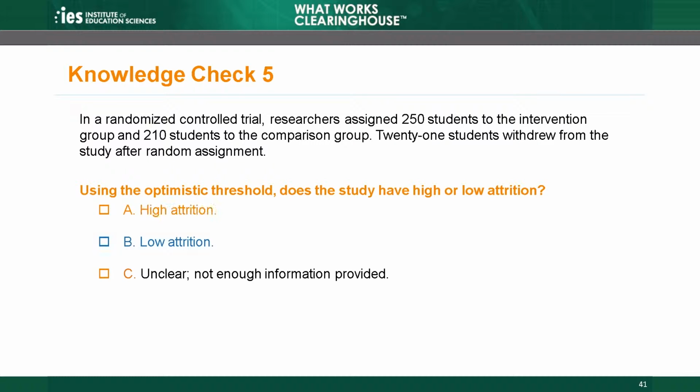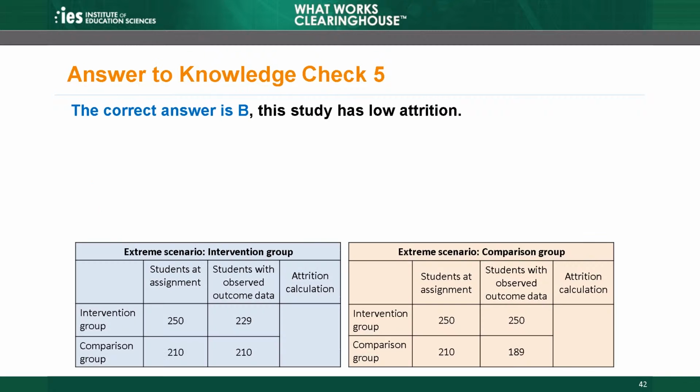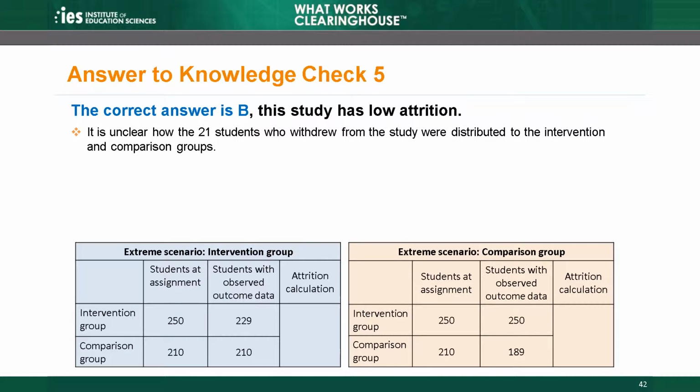C. Unclear, not enough information provided. The correct answer is B. This study has low attrition. Although it is unclear how the 21 students who withdrew from the study were distributed to the intervention and comparison groups, we can calculate attrition under a worst-case scenario with the 21 students either all in the intervention group or all in the comparison group.